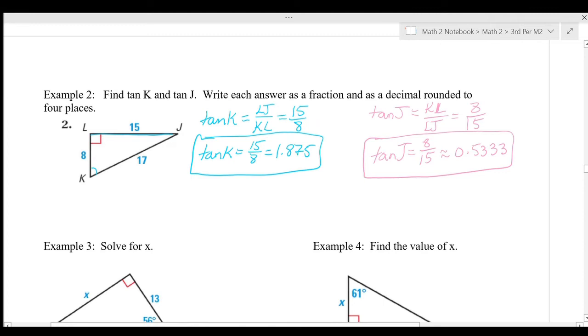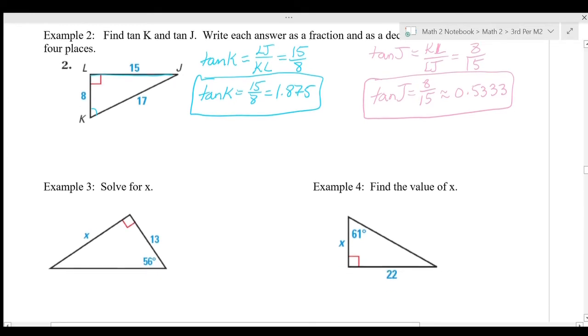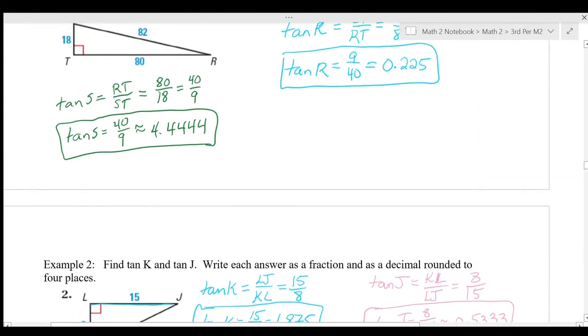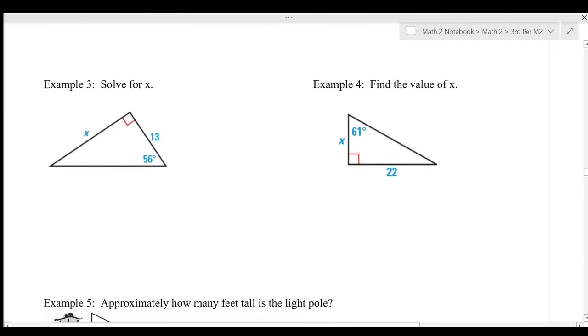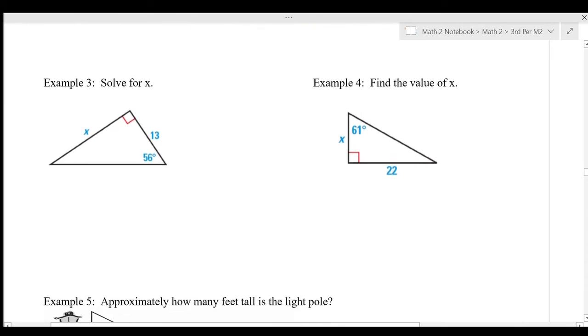Okay, so here's my tangent of K and J, and that's with the 3 side lengths given. We can set up a ratio and find the tangent of our angle. Okay, examples 3 and 4 are going to work a little bit different. I'm going to pause the video here and do these last 3 examples in a different video.